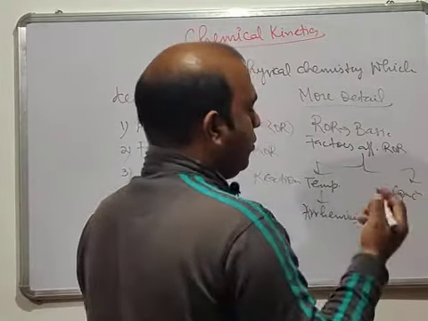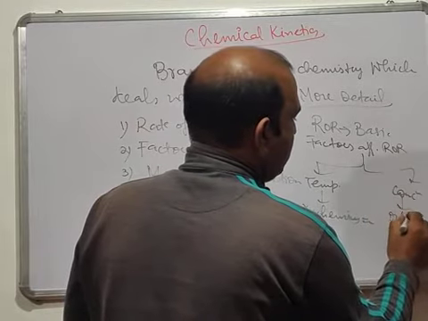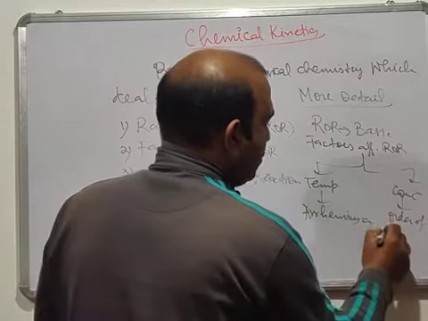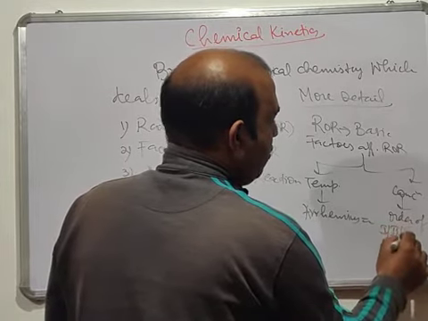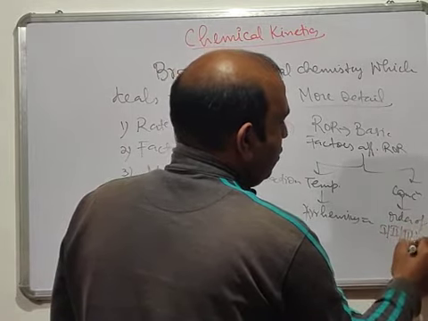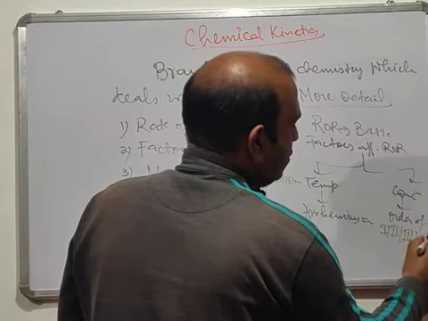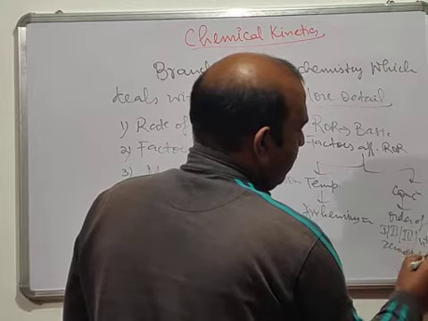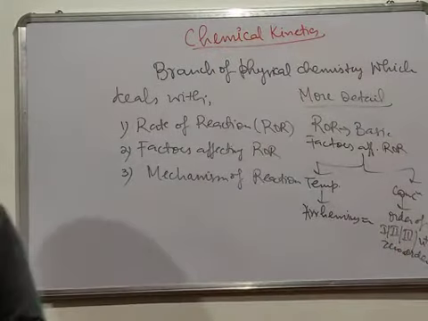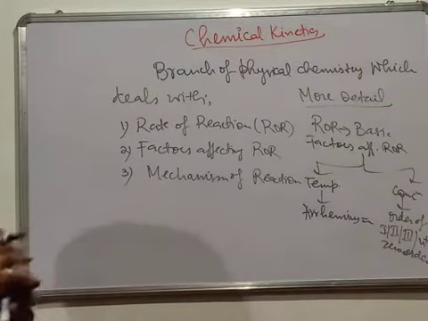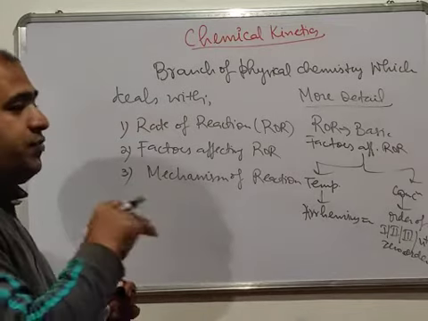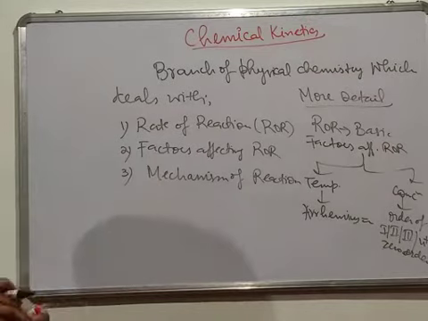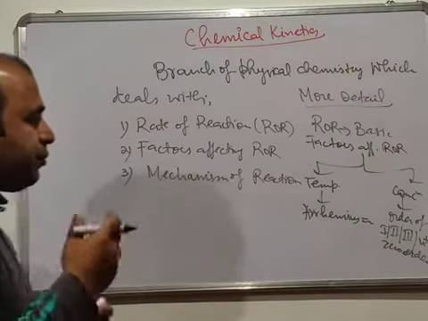And when you talk about concentration, you have order of reaction. Order of reaction can be first order, second order, third, fourth, even nth order reaction, and you can have a zero order reaction. The order can also be fractional, and it can be negative. This is a very important thing as far as chemical kinetics is concerned, that's the order of the reaction. So we'll study it in detail in the coming lectures.